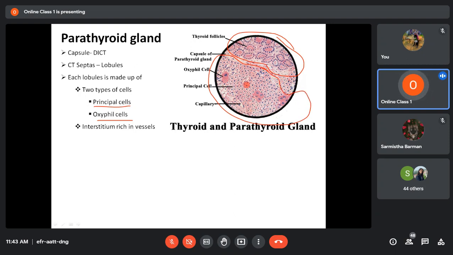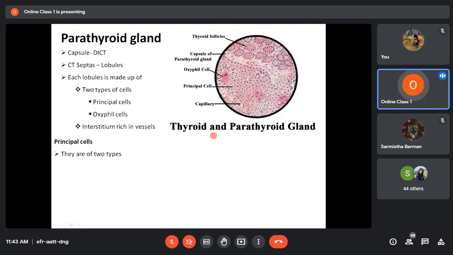Parathyroid glands are always adjacent to the thyroid gland. Inside this parathyroid gland you find two types of cells. One is the principal cell. Majority of the cells are principal cells, and this large cell that you see here is an oxyphil cell. So two types of cells are found in the parathyroid gland: principal cells and oxyphil cells.